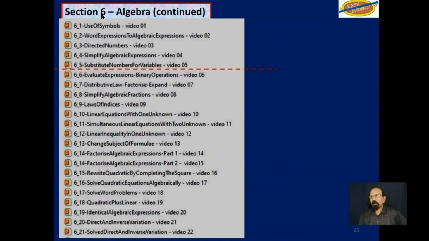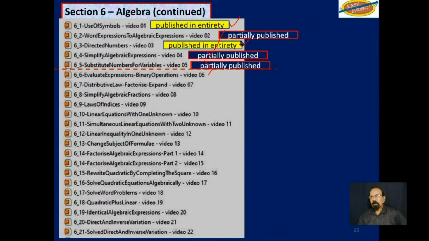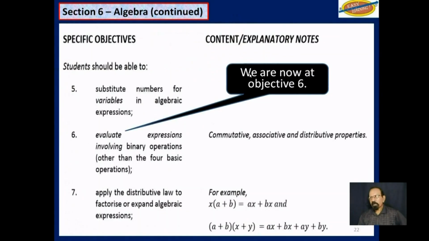As it stands right now, we have finished whatever is above here. Those have been published in their entirety, and these others in blue have been published partially. So we are now here at video 6. When this is finished, it will be partially published. Objective 6, we are now here.